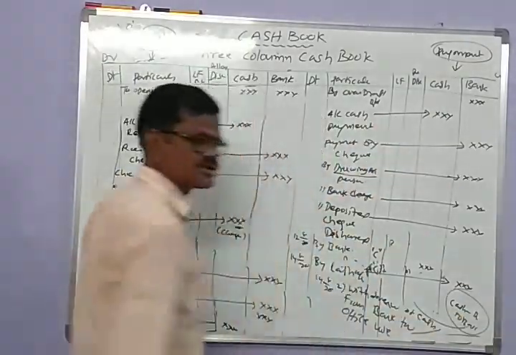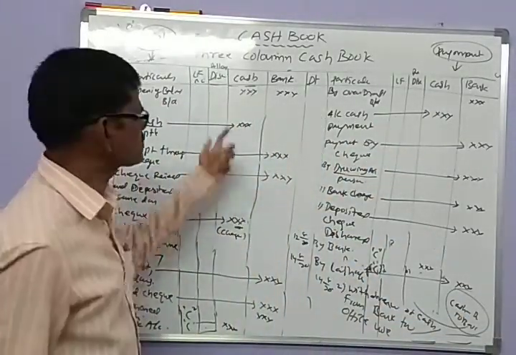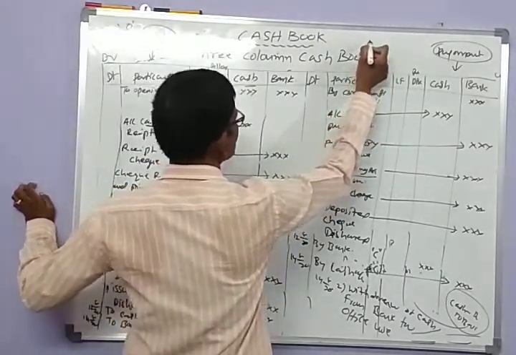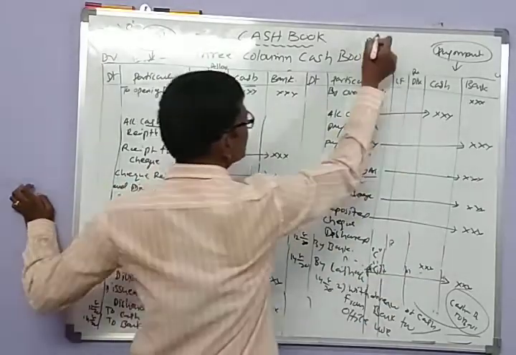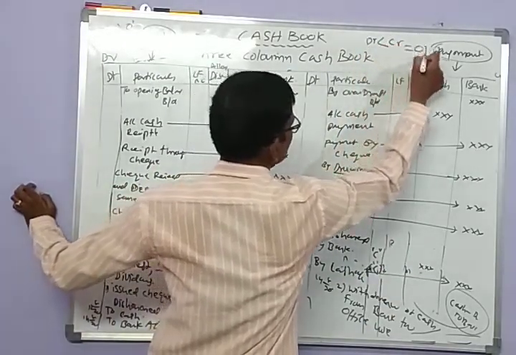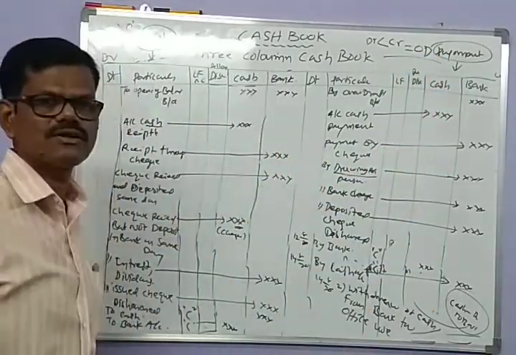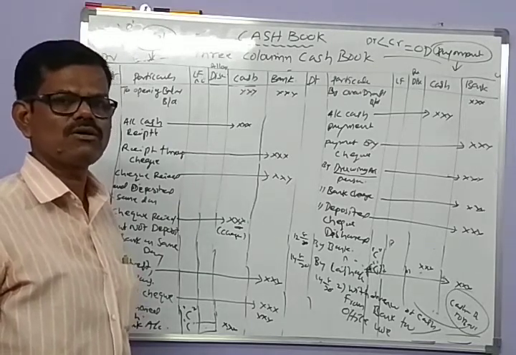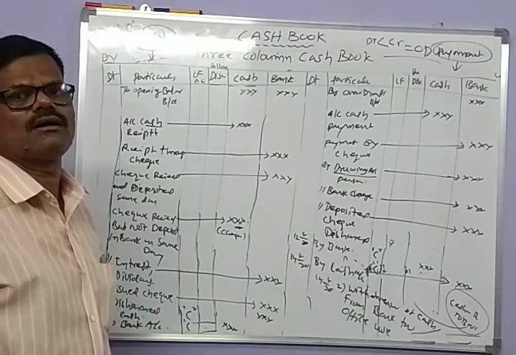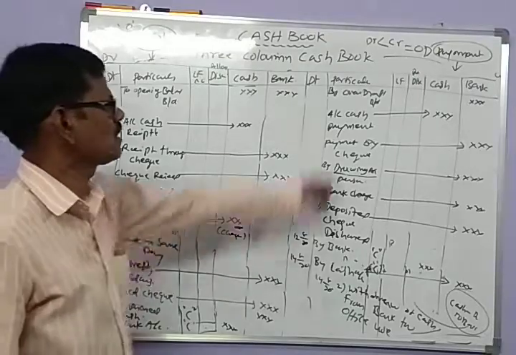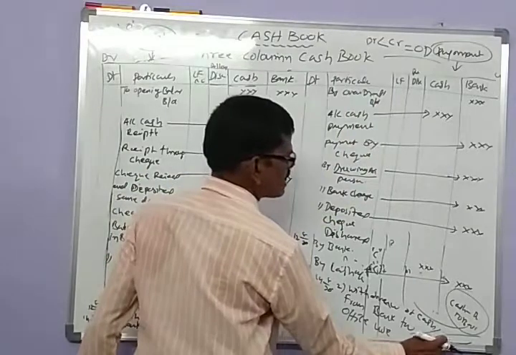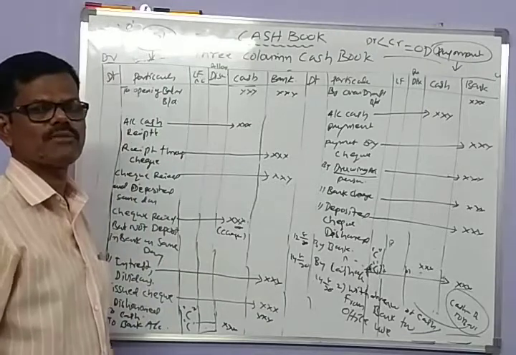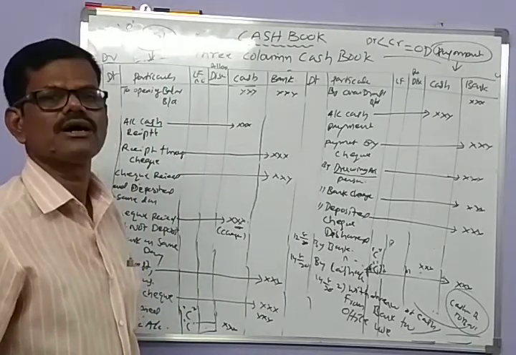The bank account definitely shows a debit balance, but sometimes it shows a credit balance. When the bank balance shows a credit balance, the debits are lesser than the credits, and it is treated as OD, overdraft. The banker permits the customer to withdraw an excess amount. It is called OD. The balance is recorded on the credit side or carried forward to the credit side. So this is the pro forma and how to prepare the triple column cash book. Thank you.